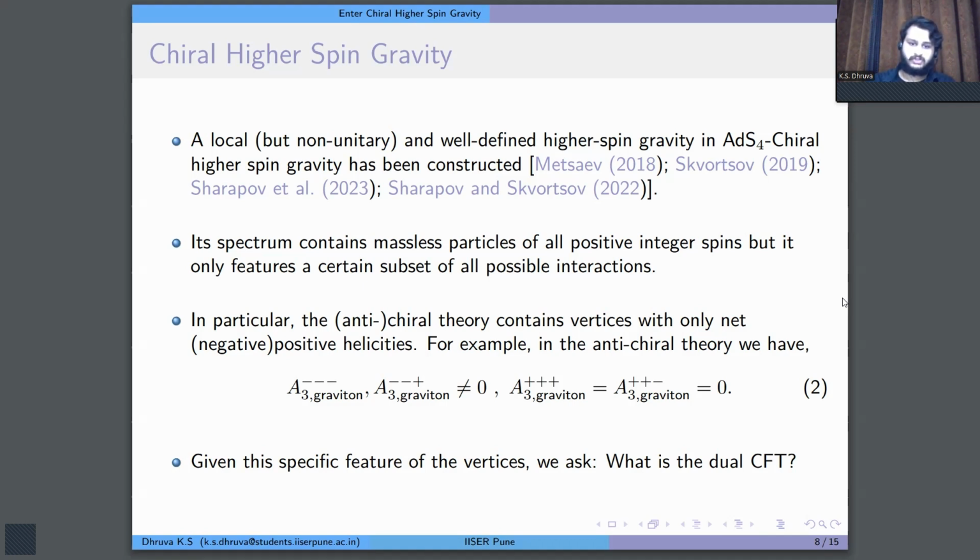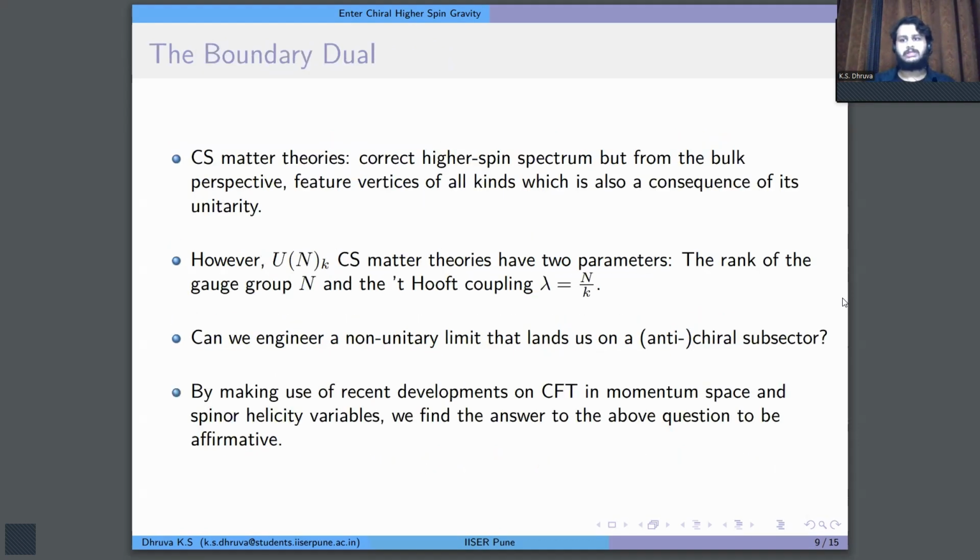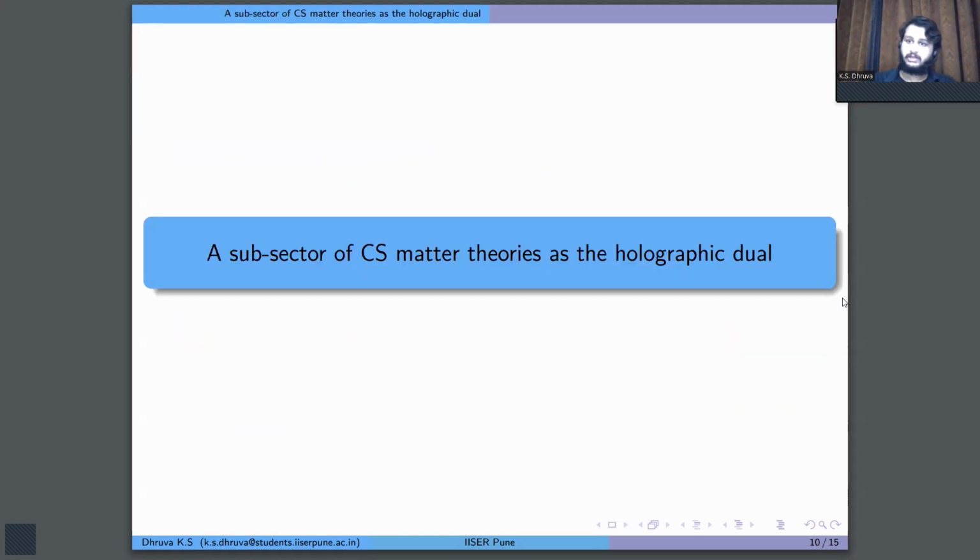Now, given the specific feature of the vertices, we ask: what is the dual conformal field theory? Chern-Simons matter theories feature the correct higher spin spectrum, but from the bulk perspective, they have vertices of all kinds. But with the two parameters at hand, the rank of the gauge group N and the 't Hooft coupling lambda, we ask whether we can engineer a non-unitary limit that lands us on an anti-chiral subsector. Using recent developments in momentum space and spinor helicity analysis of conformal field theory, we find that the answer to these questions is yes. We can find such subsectors.